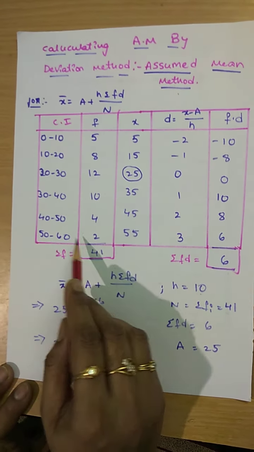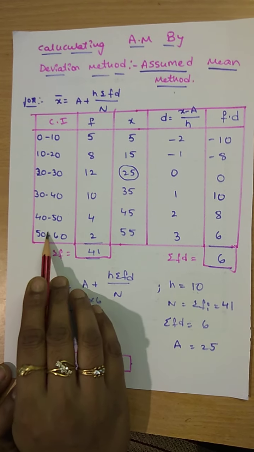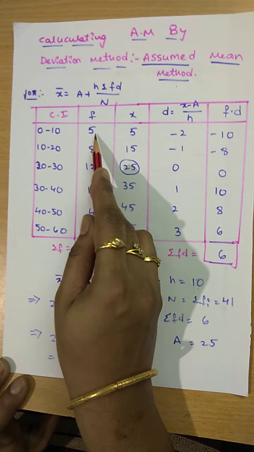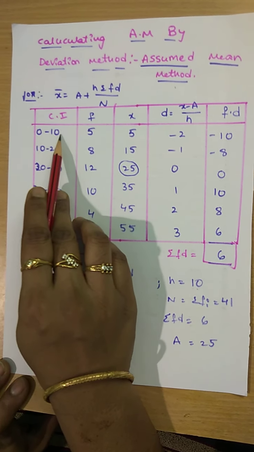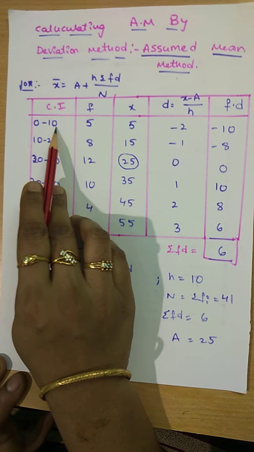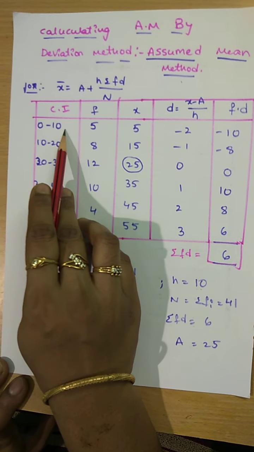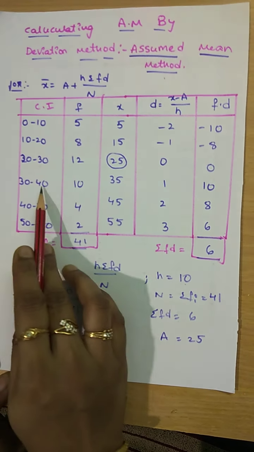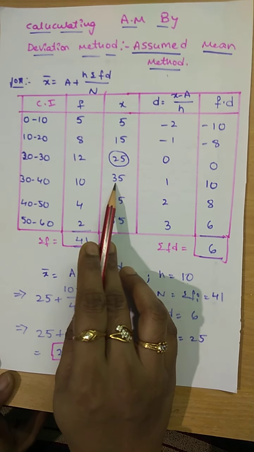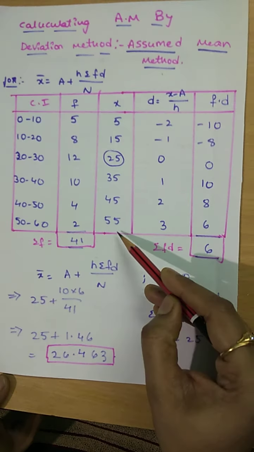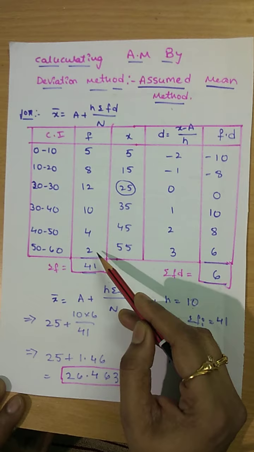This is the question here. They have given class intervals and frequencies. First we need to find the midpoint of the class intervals. I have already told you midpoints: upper limit plus lower limit divided by 2. Like that, 5, 15, for this 25, 40 plus 30 divided by 2 is 35, for this 45, for this 55. These are the midpoints. These are the frequencies they have already given.